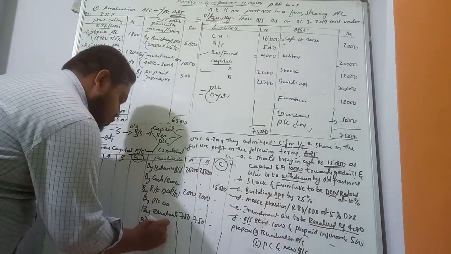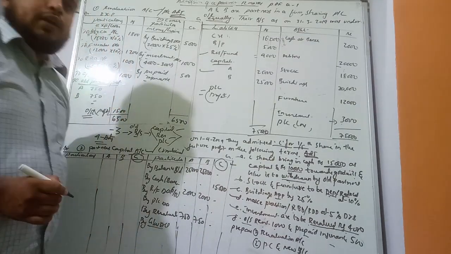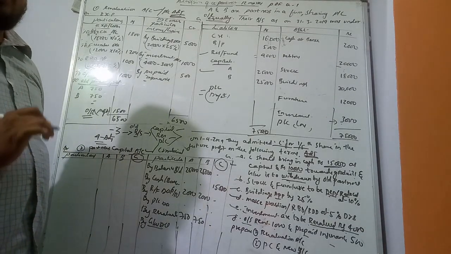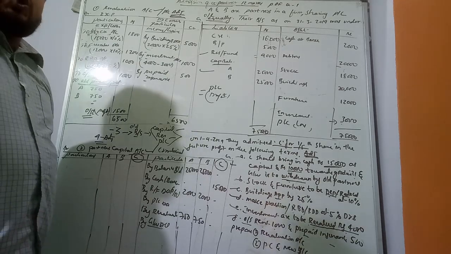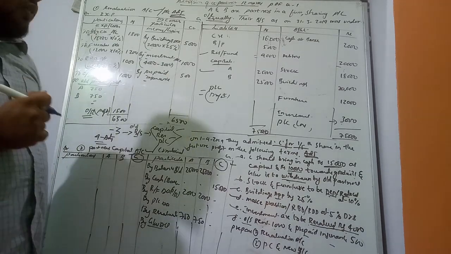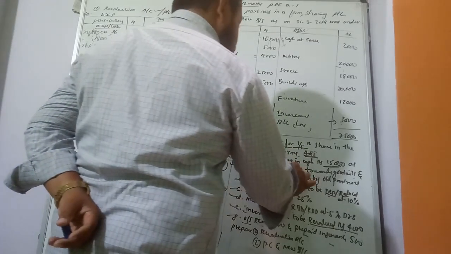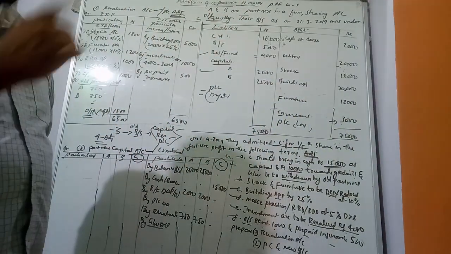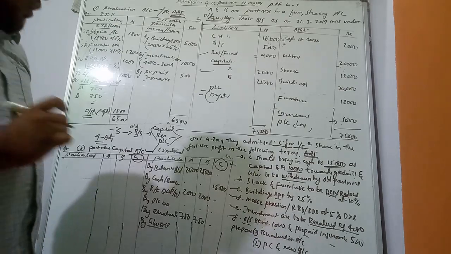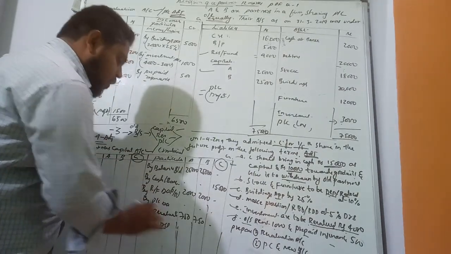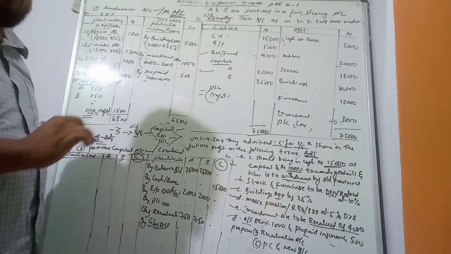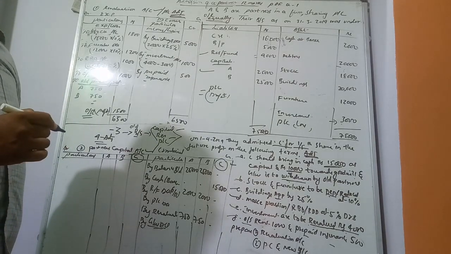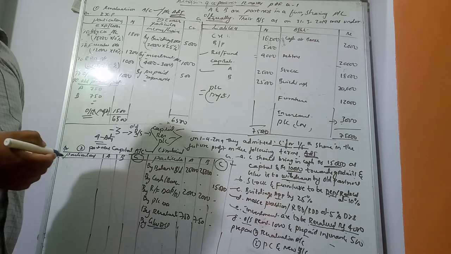Next, goodwill. This is very important here. Goodwill brought by the new partner. How much has he brought? Rupees 10,000, towards the old partners. So goodwill brought by the new partner towards the old partners, that is case 1 we can call it.